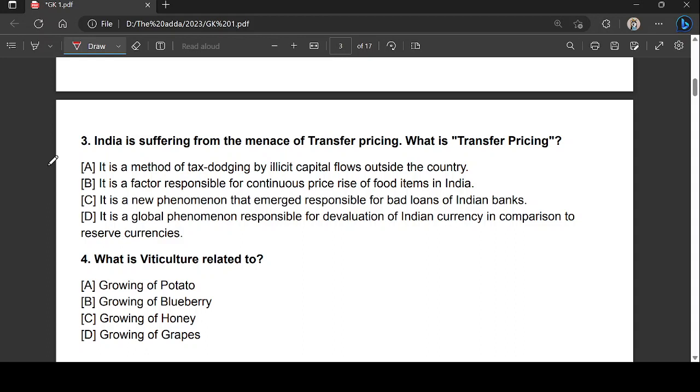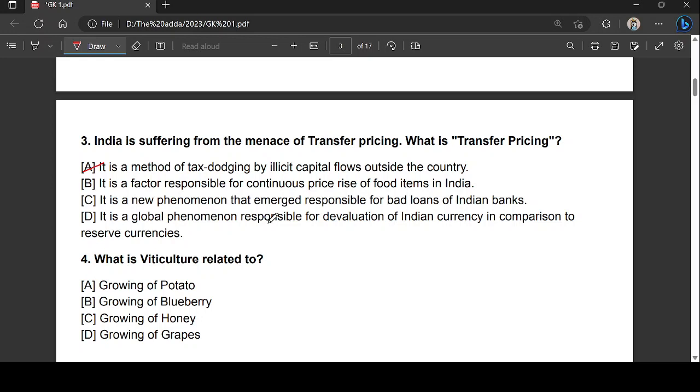Basically, it is about commercial transactions between different parts of a company or a group, such as multinational groups, where one party transfers goods and services to another for a particular price. This price is known as the transfer price. It is done for tax dodging or tax evasion. For example, if a subsidiary company sells goods or renders services to its parent company, holding company, or a sister company, the price charged is referred to as the transfer price.